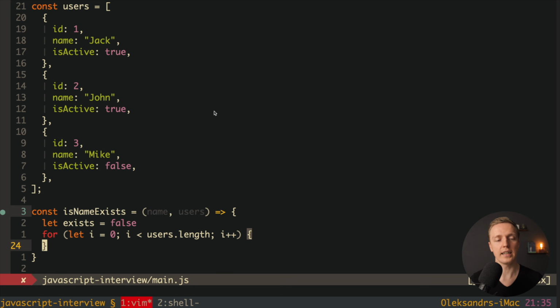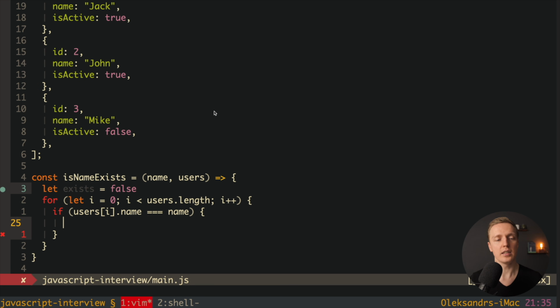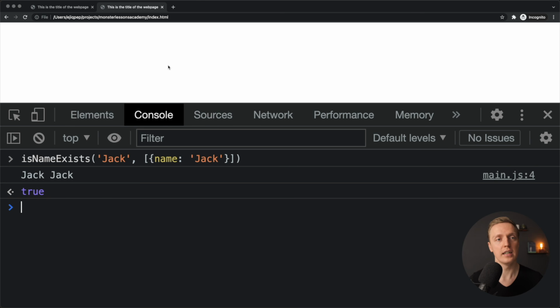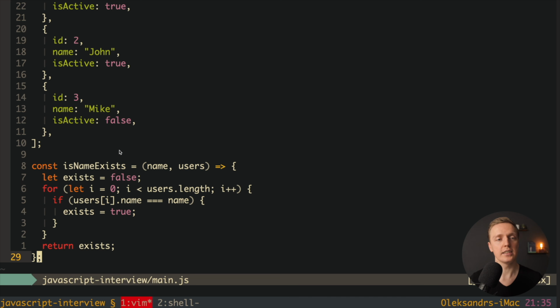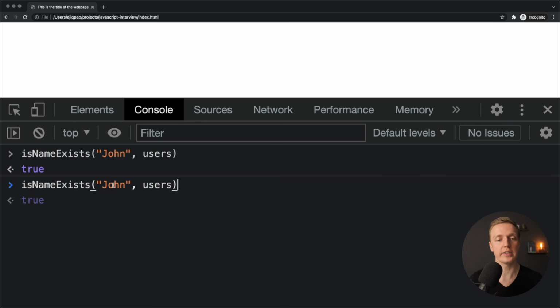Now what we want to do inside, for every single element we must check its name. This is why here we are checking users[i].name equals our name, and if it equals, then we want to assign true inside exists. After our for loop we want to return our exists property. So yes, this code will work, let's check this out, but it is super low level. As you can see, we have, for example, name John. Let's write here John and here comma our users. As you can see, we're getting true because we have such a user with such name inside the array. If I'm writing here just foo, we're getting false.